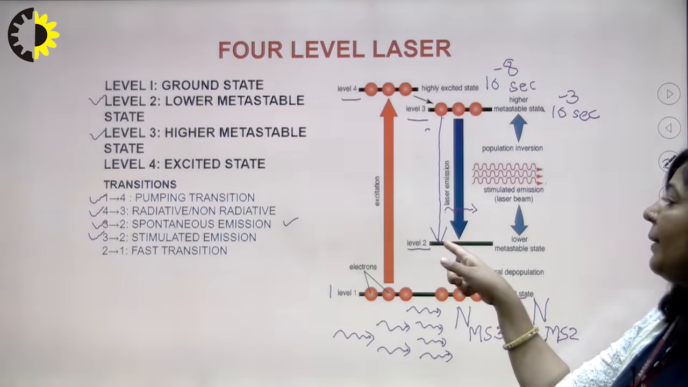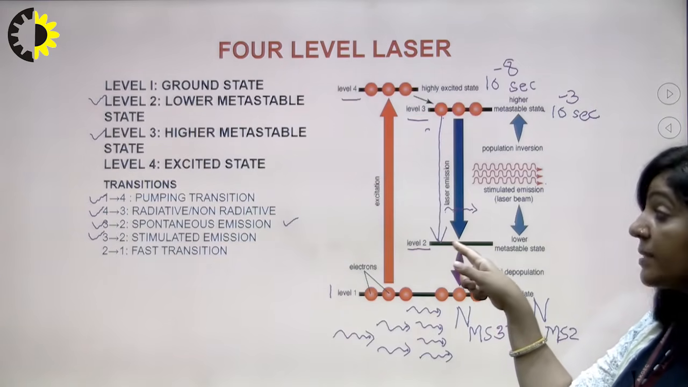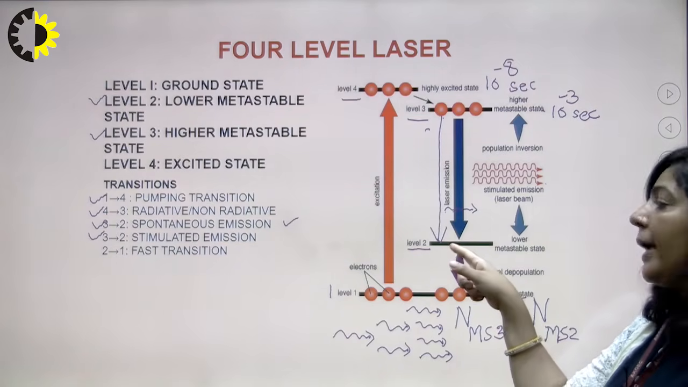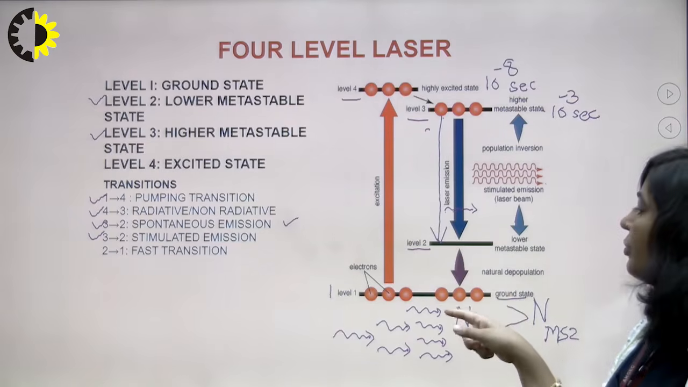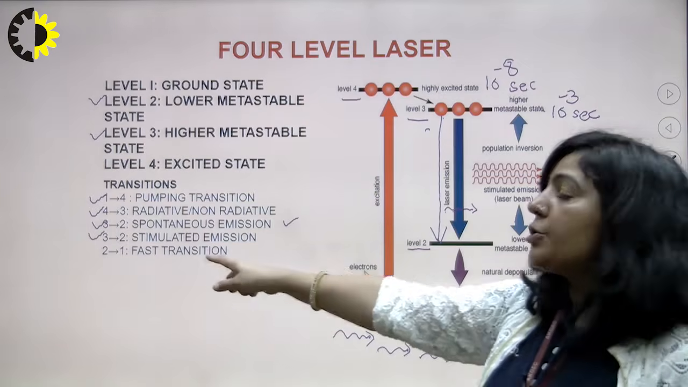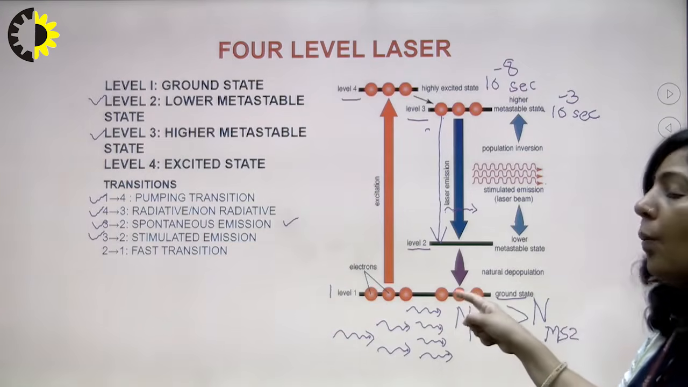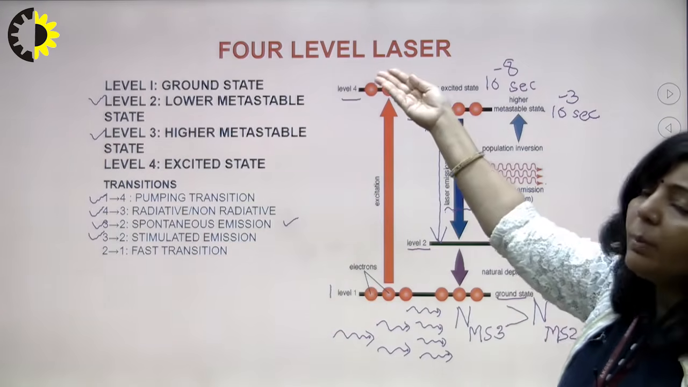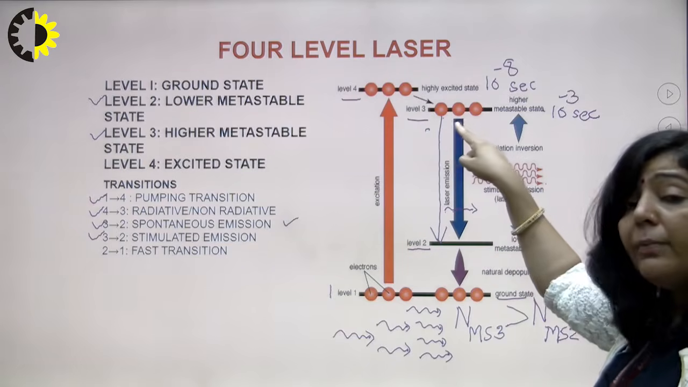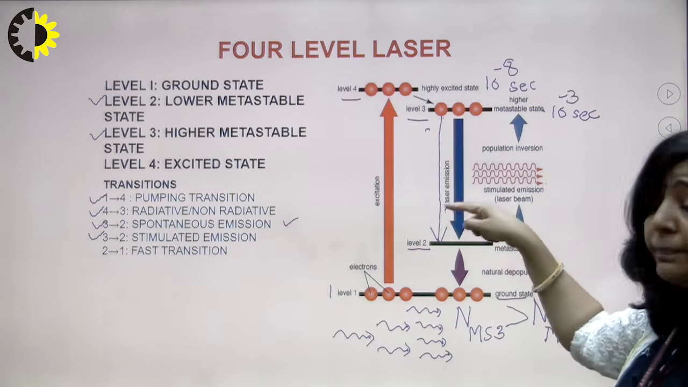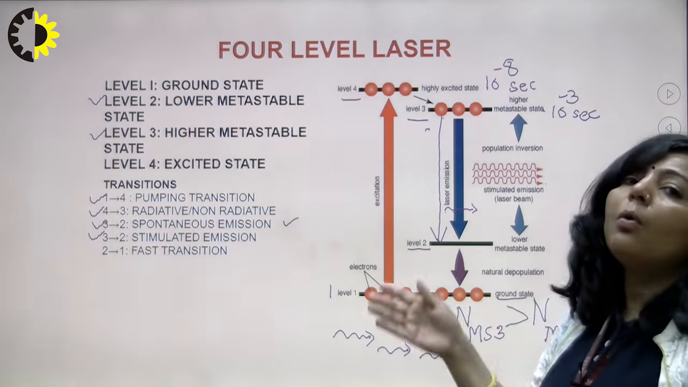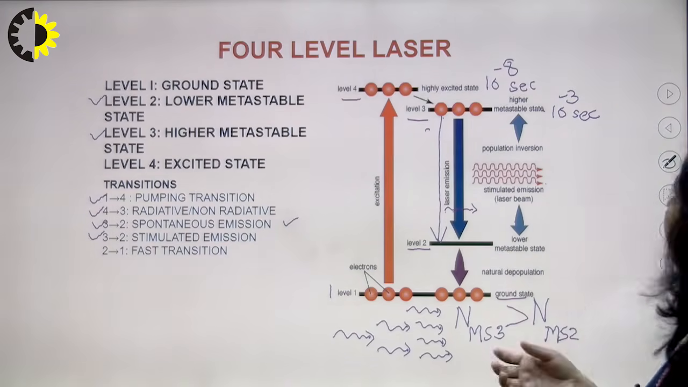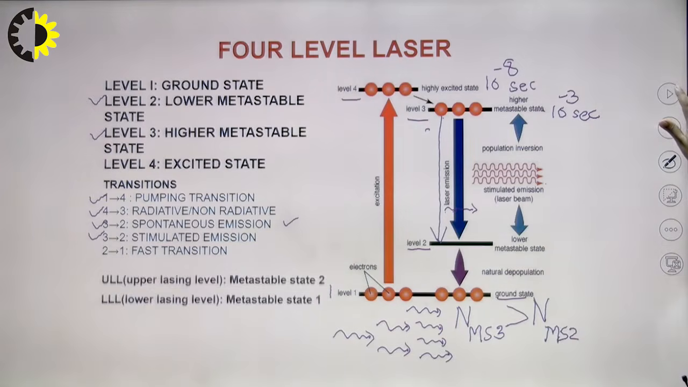When atoms come down to state number 2, since its lifetime is very, very small, they cannot stay here for a longer duration. So there will be a fast transition from state 2 to 1. Then from 1 they will be pumped to 4, from 4 they will come down to 3, and then from 3 to 2 again. It means this process will go on. So this is the working process of a 4-level laser.